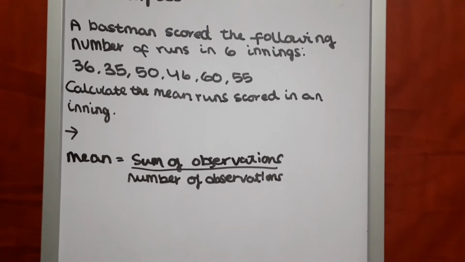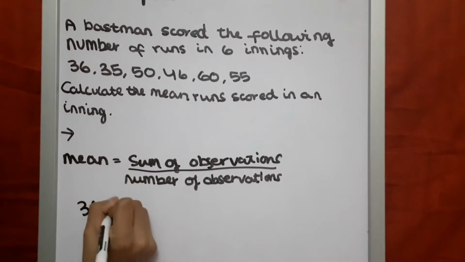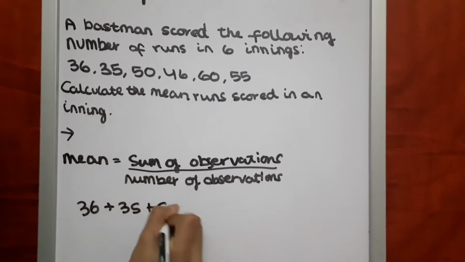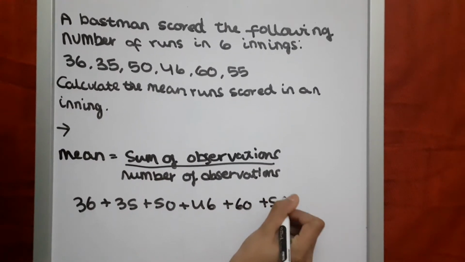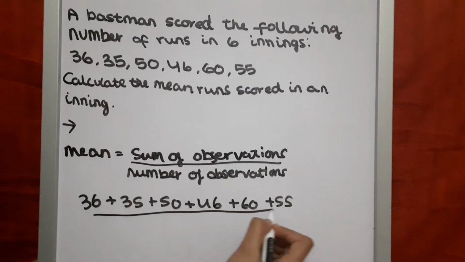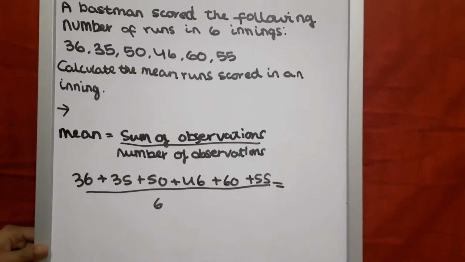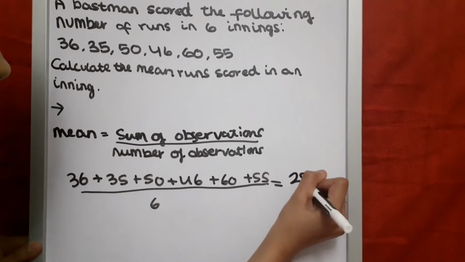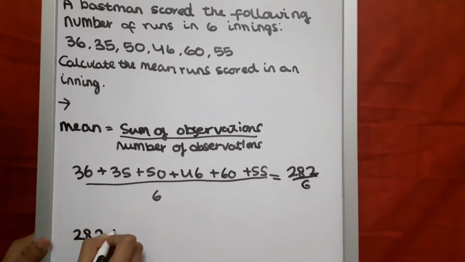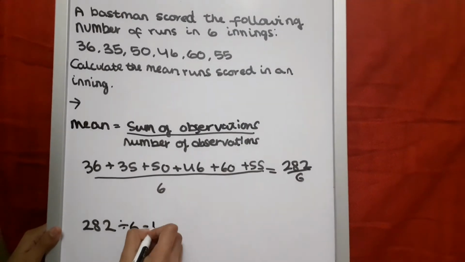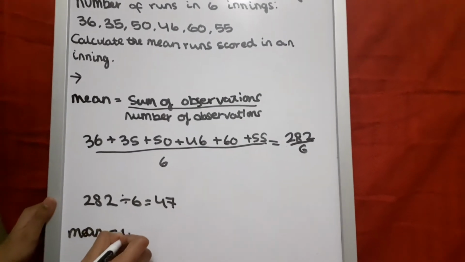So, let's add up all of these numbers. 36 plus 35 plus 50 plus 46 plus 60 plus 55. This all needs to go over 6. All of these added together would be 282 divided by 6. So 282 divided by 6 is equal to 47. So the mean is equal to 47.